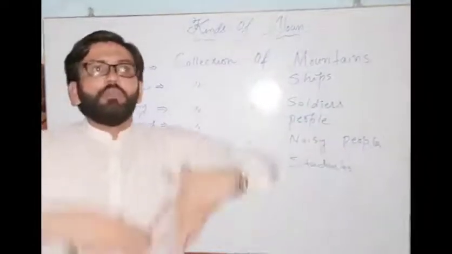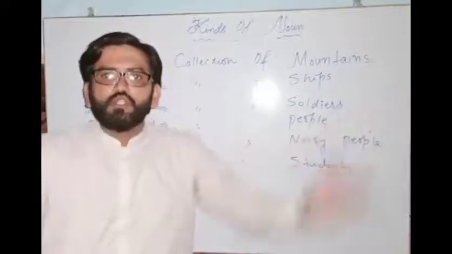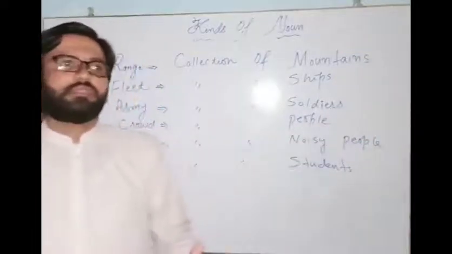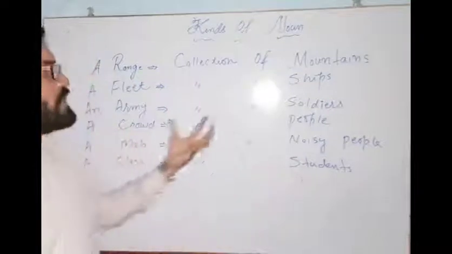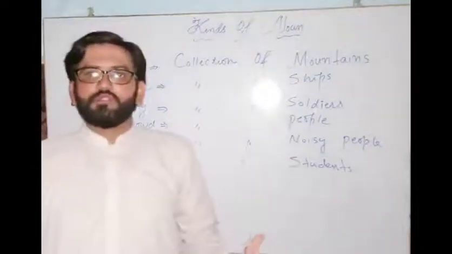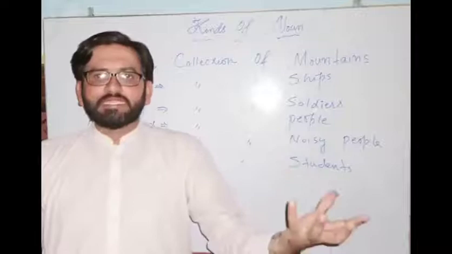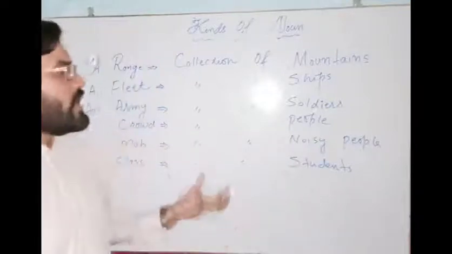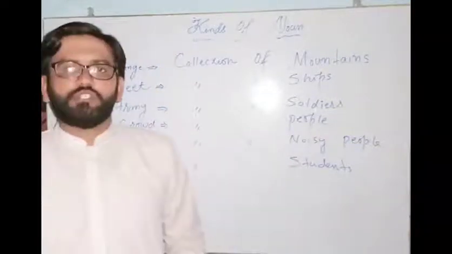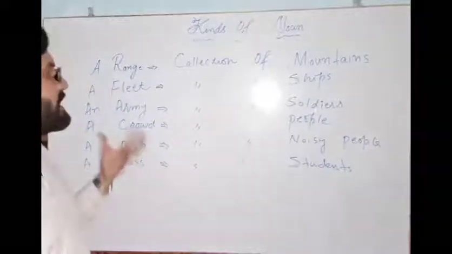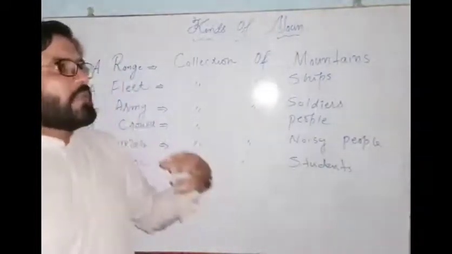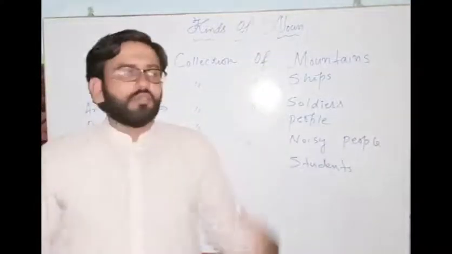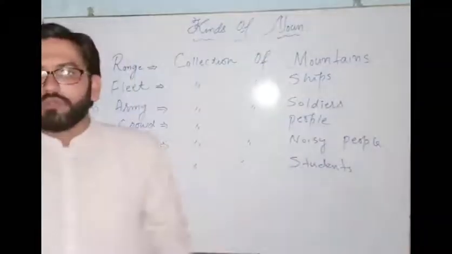If you see a number of mountains, you will say that this is a range. If you see a number of ships, you will say a fleet. If you see a number of soldiers, you will say an army. If you see a number of people together, you will say a crowd.